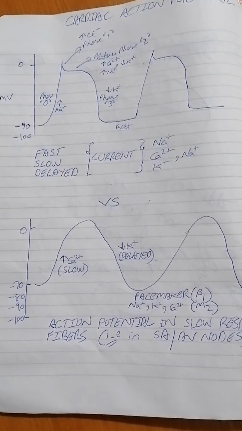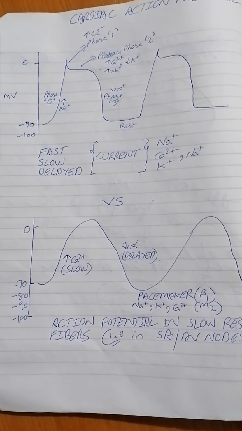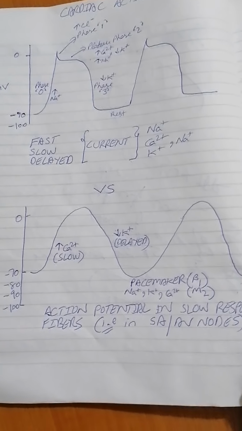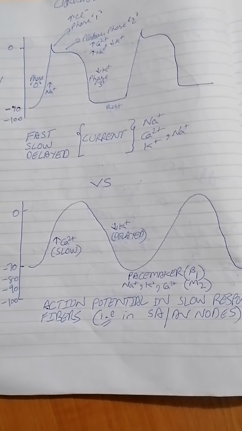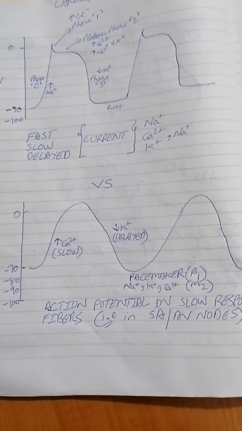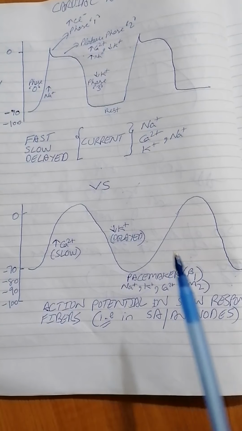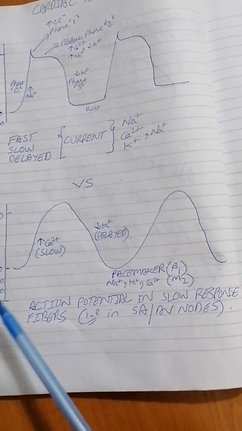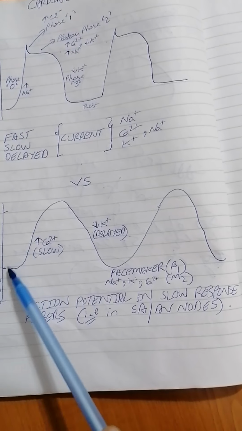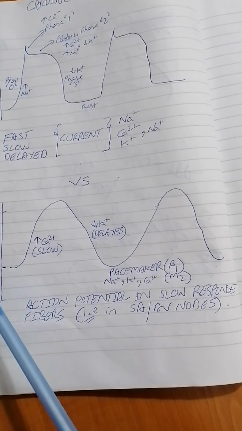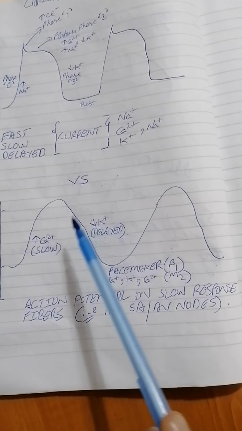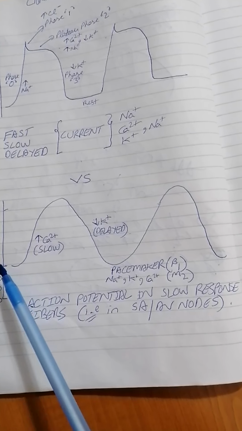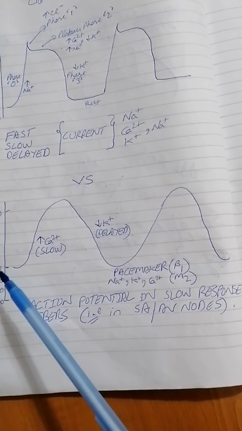But ventricular muscles, as we know, are different from your SA node or AV node cells, which are also known as the pacemaker of your heart. So what happens in an action potential of an SA node or AV node? What's the basic difference between those and your ventricular cells? The basic difference, as I already mentioned, is your resting membrane potential of your SA node or AV node, which is at around minus 70 millivolts. So this is much more near to the threshold, so it can get much more easily triggered.